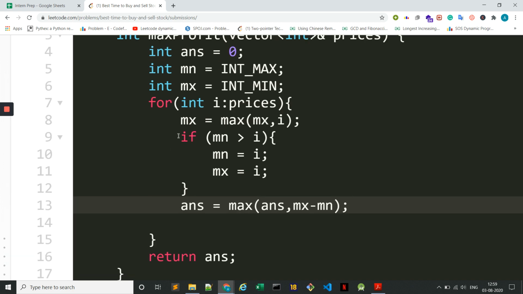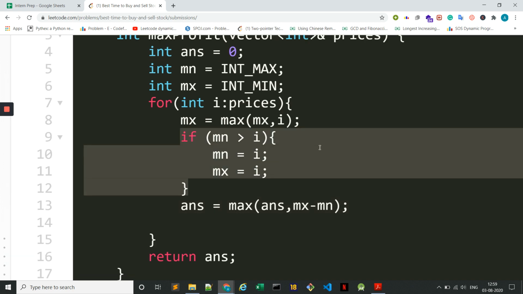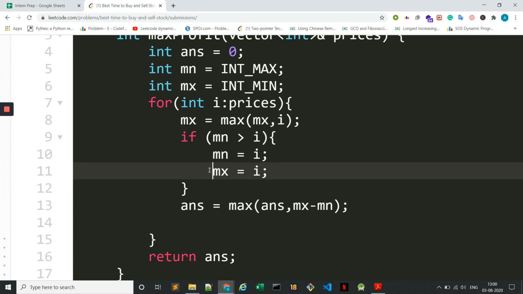So let me brief over the logic once. What this line ensures is that if we have found that the minimum which we have got so far is not the optimal minimum, and we have the ith value as the minimal, then we are updating the minimal. Then the maximum which we have so far from the previous cases will not be the maximum that we want for this particular minimum.